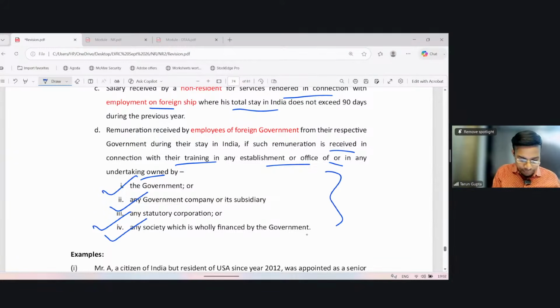So if a foreign government employee visits India and takes training in any of these organizations, and what are these organizations? They are government organizations of India, these government companies, then even if service is rendered in India, the salary received by him shall not be taxable in India. Okay.